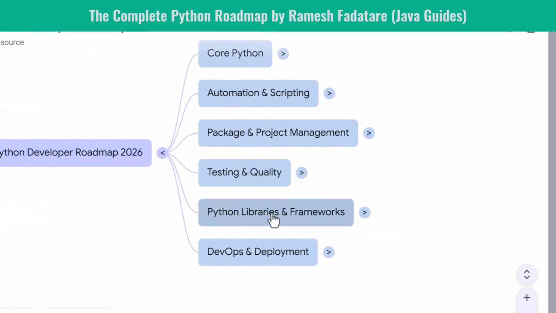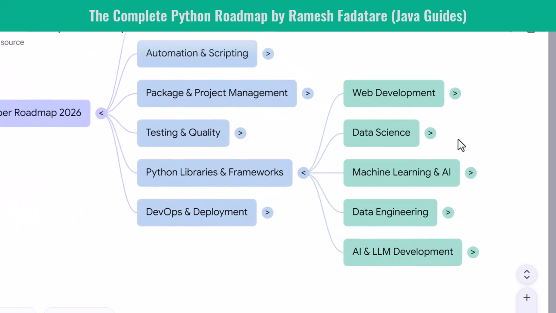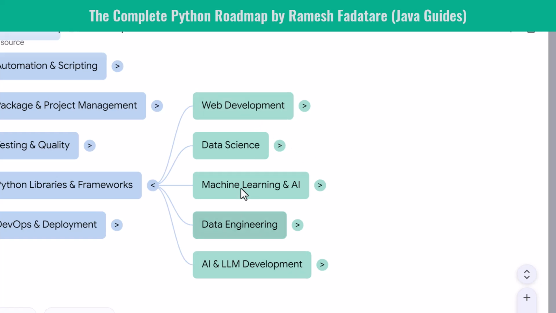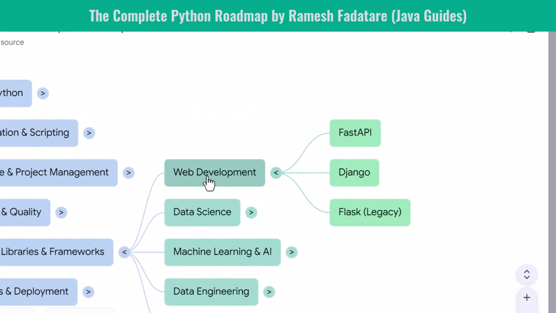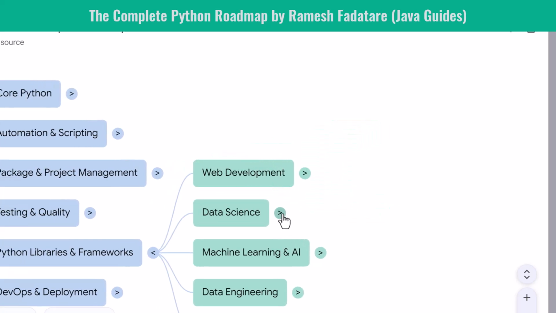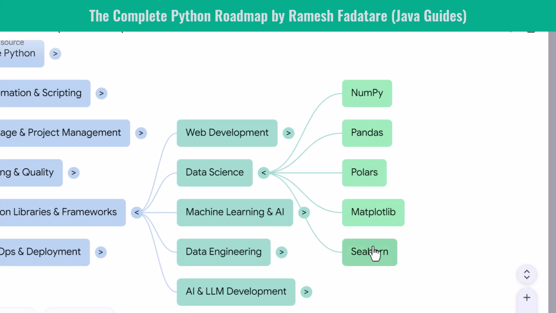Next, Python libraries and frameworks. This is where your career direction becomes clear. You choose the path that matches your goals. For web development, you learn FastAPI, Django, and Flask. FastAPI is modern and fast. Django is full stack and enterprise ready. Flask remains a lightweight option for simple services. For data science, you learn NumPy, Pandas, Polars, Matplotlib, and Seaborn.